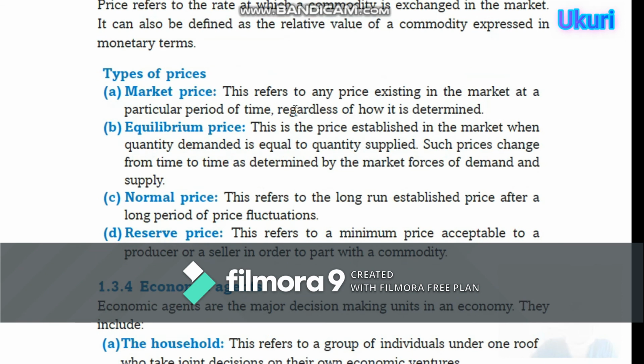Types of prices. We have market price. This refers to any price existing in the market at a particular period of time, regardless of how it is determined. Equilibrium price. This is the price established in the market when quantity demanded is equal to quantity supplied. Such prices change from time to time as determined by the market forces of demand and supply.